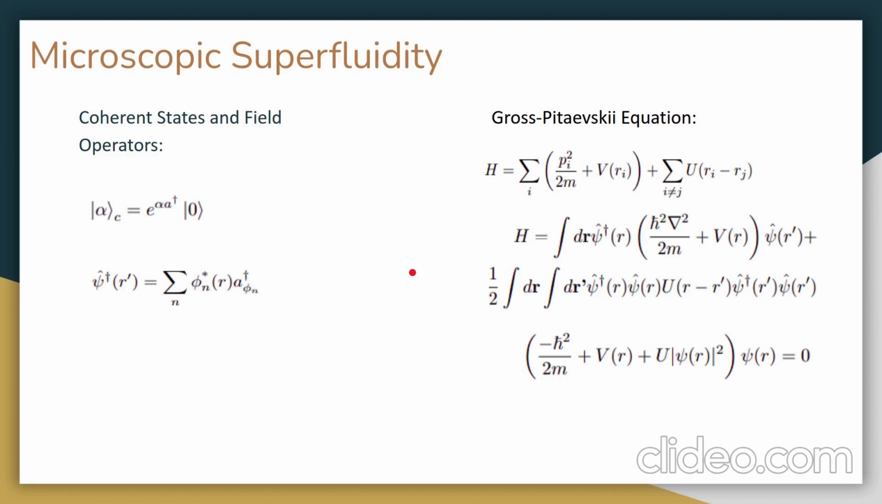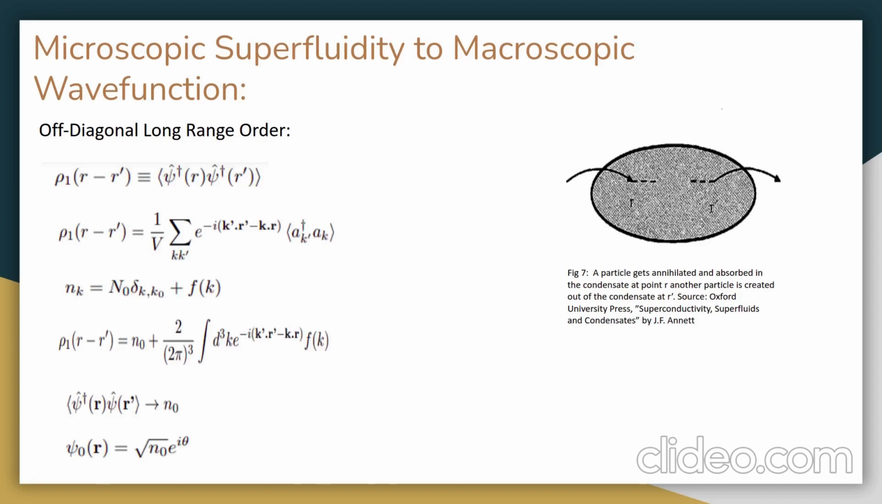Now using the concept of ODLRO, we can attain our macroscopic state from the microscopic wave function. We can define the density matrix in the form of field operators. Now considering the momentum distribution using a smooth function f of k, we can rewrite our density matrix in the form of n naught plus 2 over (2 pi) cubed times this integral. Now f of k goes to 0 in the limit where mod of r minus r prime goes to infinity, and hence for the case of non-interaction we can again obtain psi naught as the same order parameter we defined earlier.